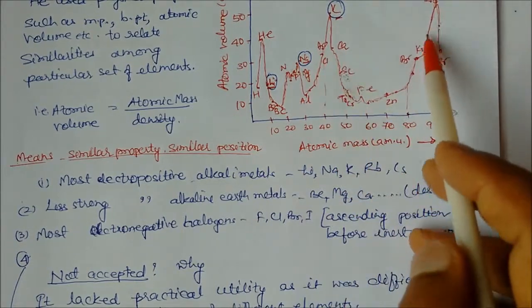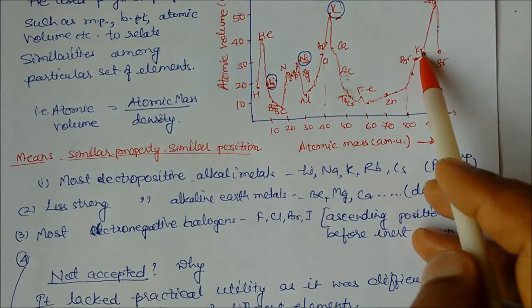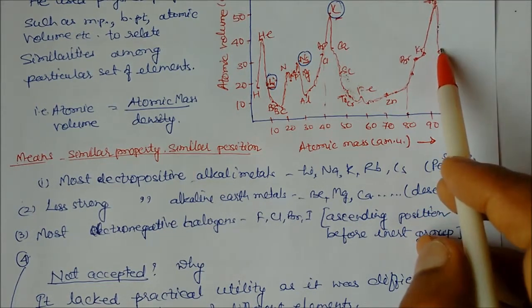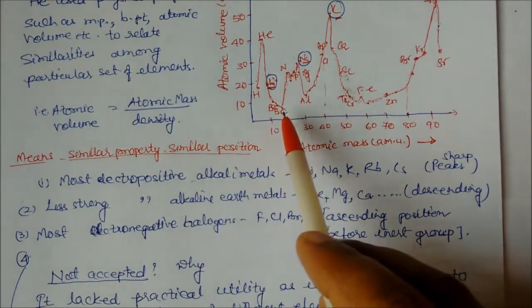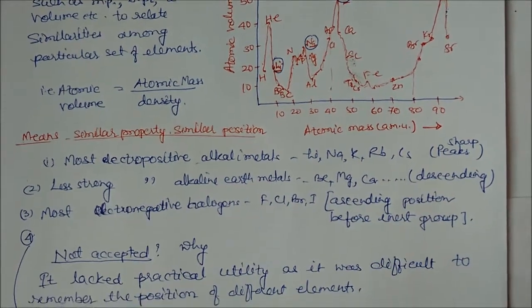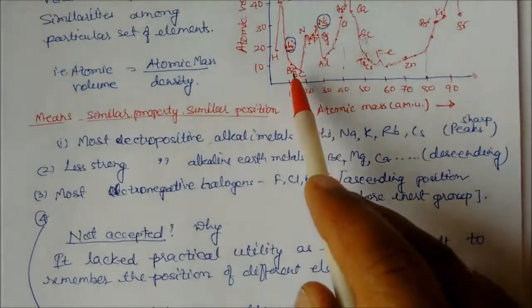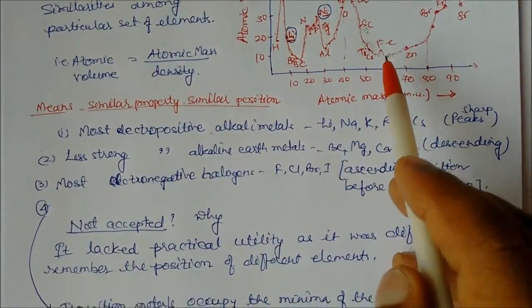So these are the ascending positions. This one is the halogens, the most electronegative element, and the alkali metal is the most electropositive element. And in the lower positions, transition elements occupy the minimum of the curve. The minimum is the lowest position, so these lowest positions are occupied by the transition elements.